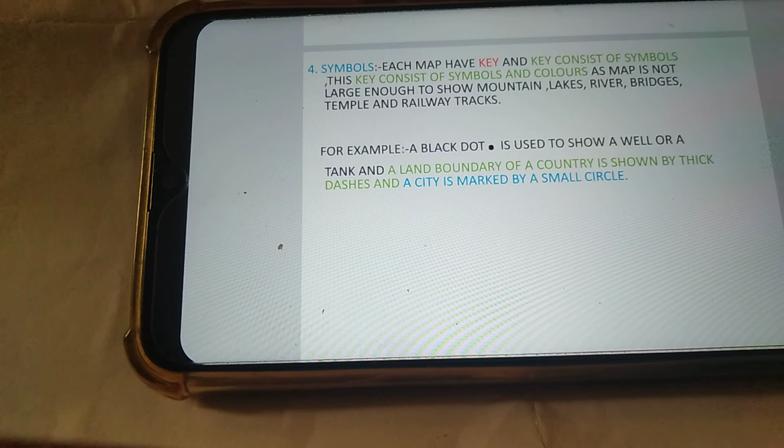Symbols. Each map has a key and the key consists of symbols. The key consists of symbols and colors. As a map is not large enough to show the mountain, lake, river, bridge, temple and railway tracks. For example, a black dot is used to show a well or a tank, the boundary of a country is shown by thick dashes, and a city is marked by a small circle.